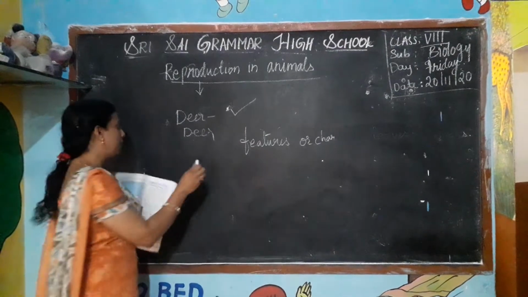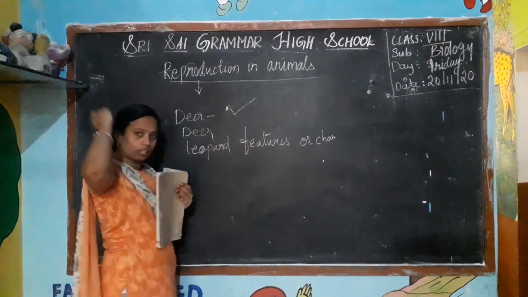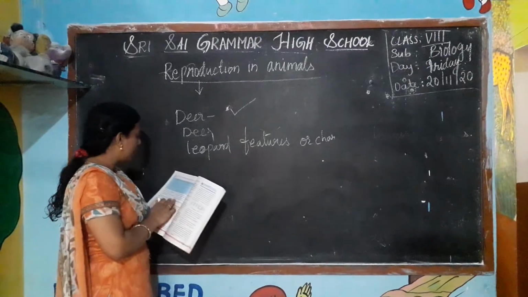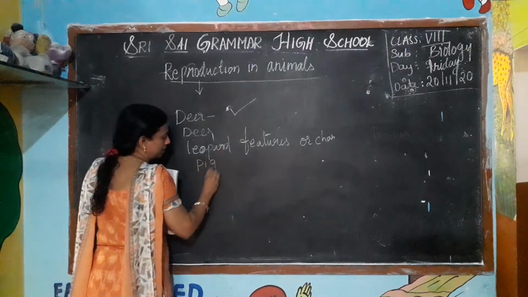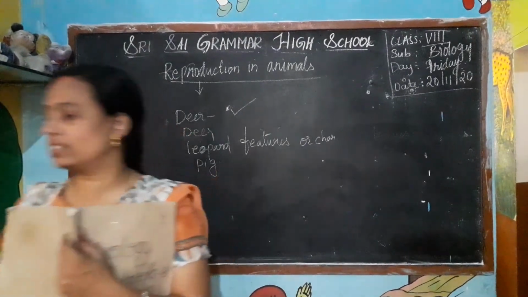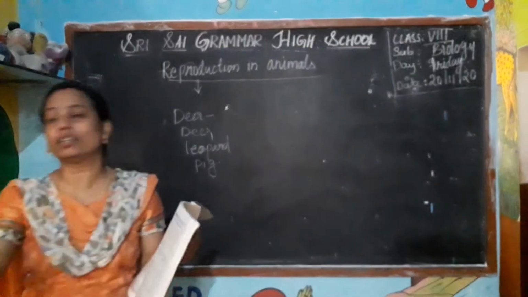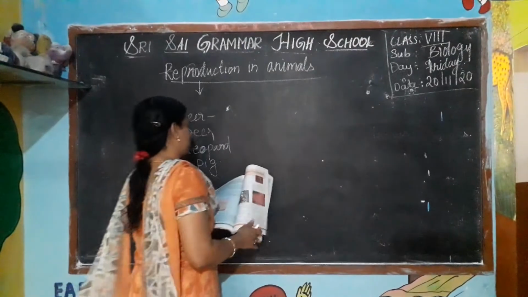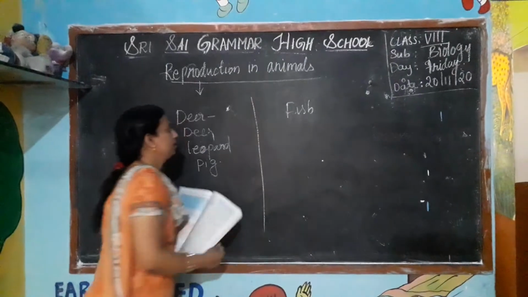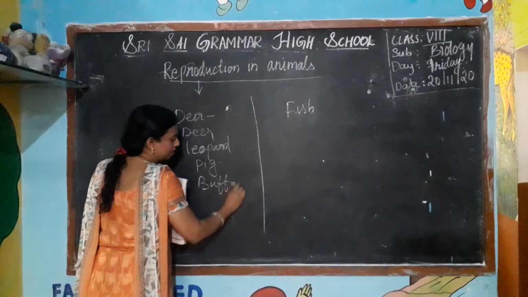And the leopard has the external ear. They have the ears outside. Have you seen the ears? And the pig also has the external ear. And fish doesn't have the external ear. Have you seen the ears of the fish? No. So write it in the other box. Fish, in the other box you have to write. And buffalo, they have the external ear.